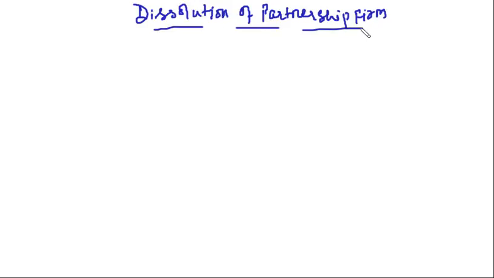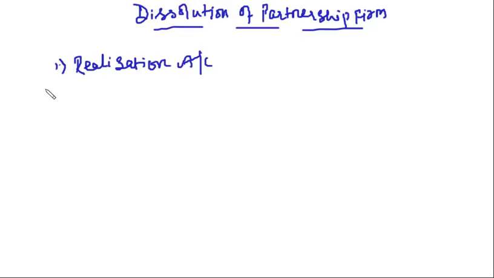In the very beginning, I told you we'll be covering 4 things in this. One is realization account. In this, we sell all our assets subject to conditions, and from the money that we realize, we settle the liabilities. Clear?